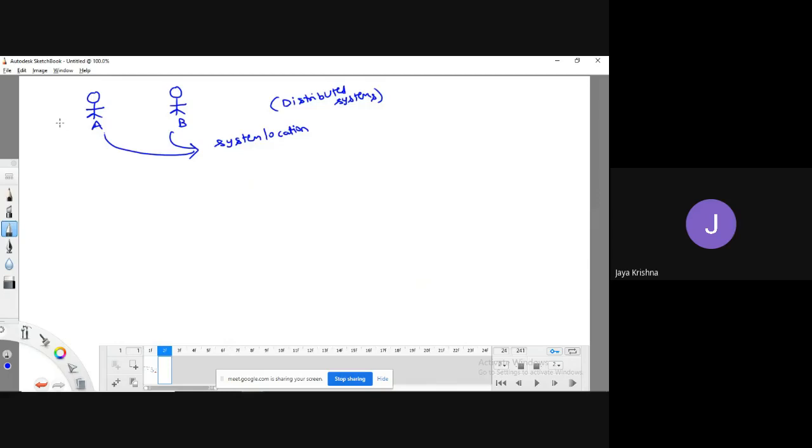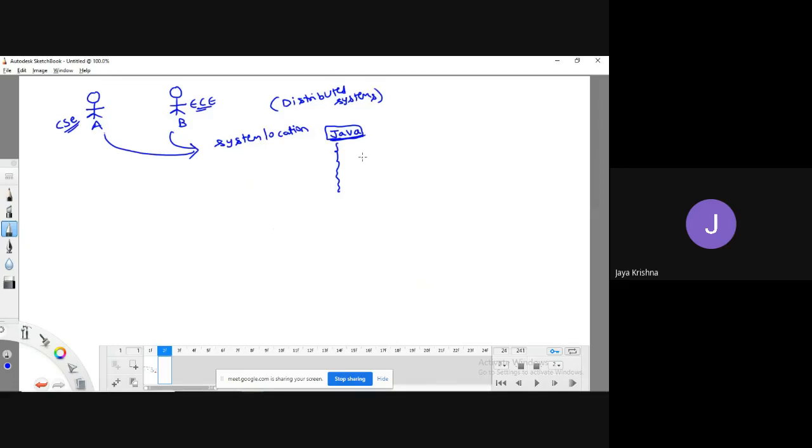This person belongs to the CSE department, this person belongs to the EC department. They are trying to access a folder whose name is Java. Here they are trying to write something.